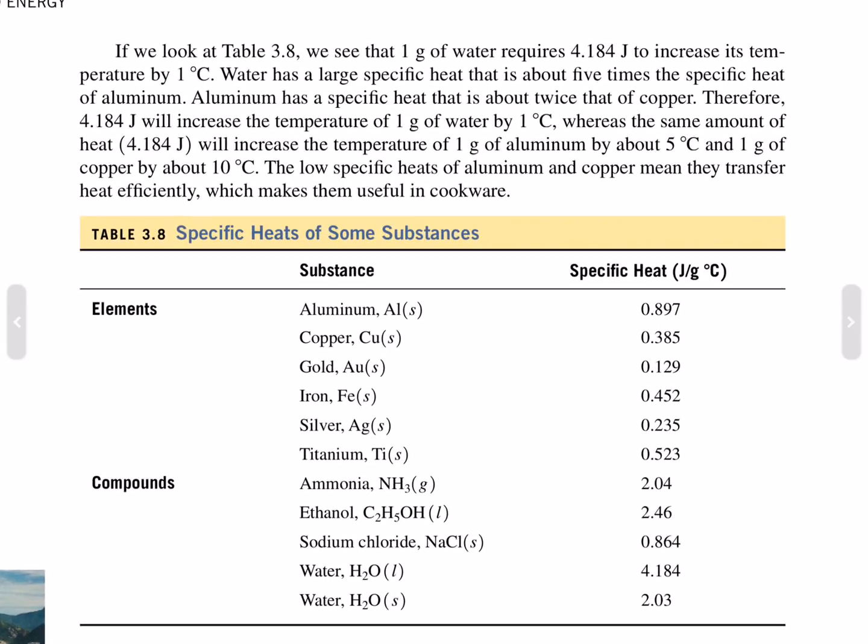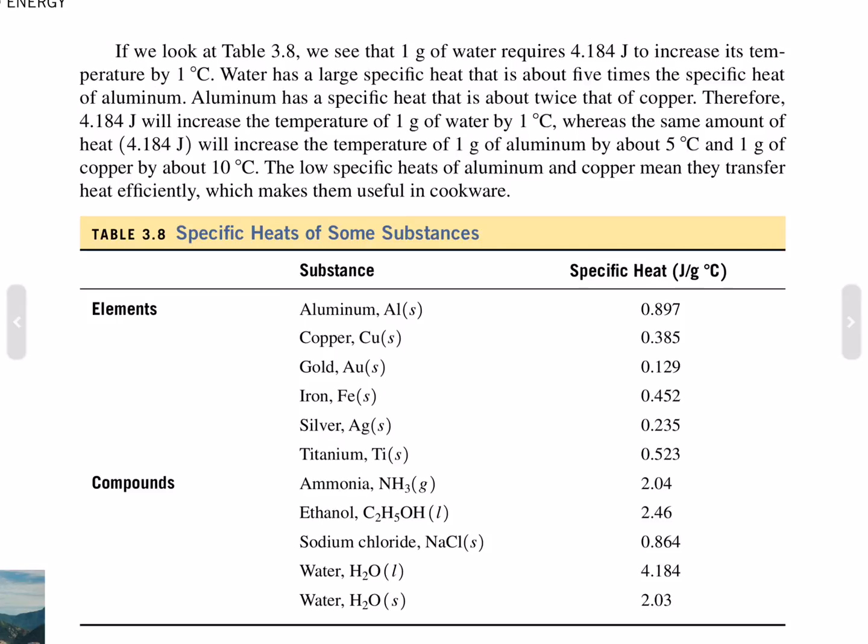If we look at table 3.8, we see that 1 gram of water requires 4.184 joules to increase its temperature by 1 degree Celsius. Water has a large specific heat that's about 5 times the specific heat of aluminum. Aluminum has a specific heat that's about twice that of copper.